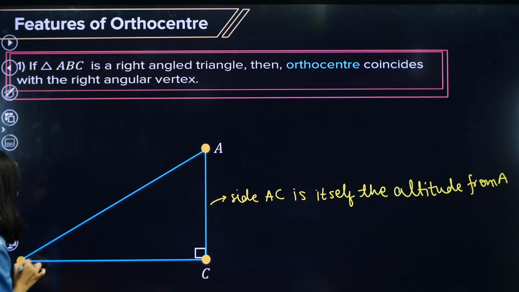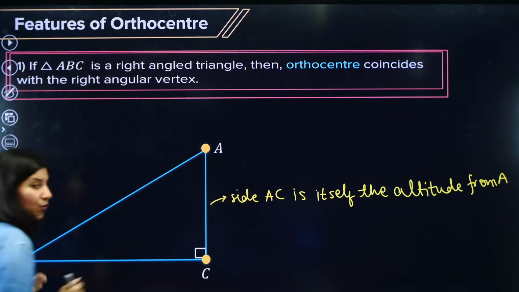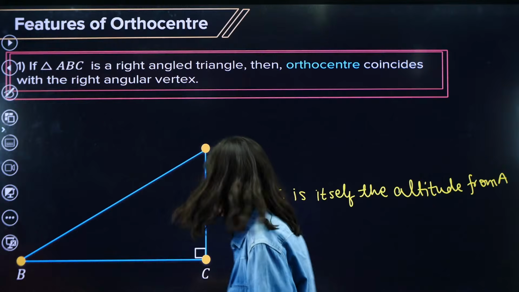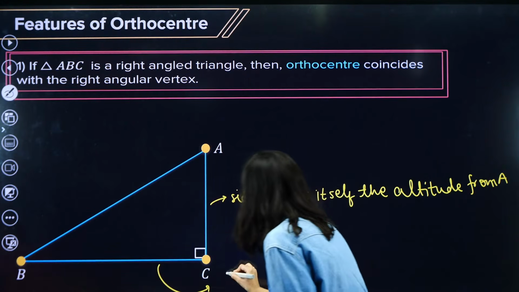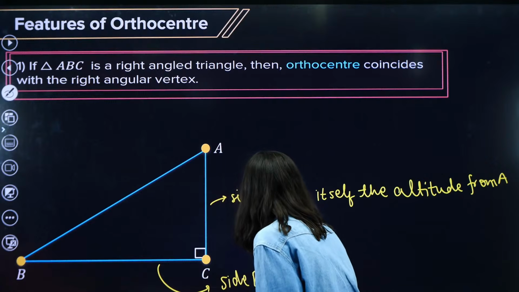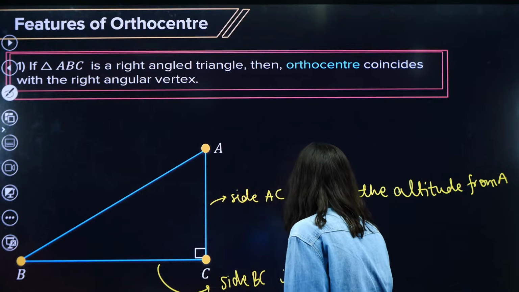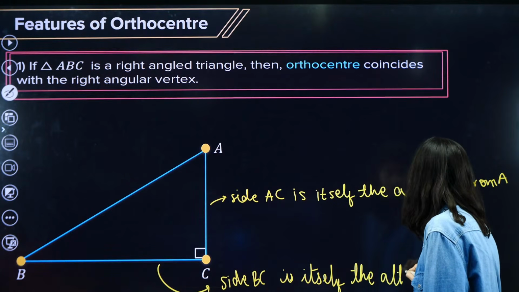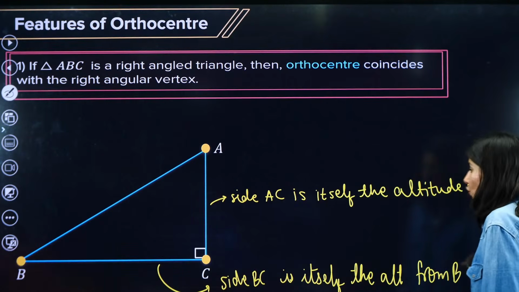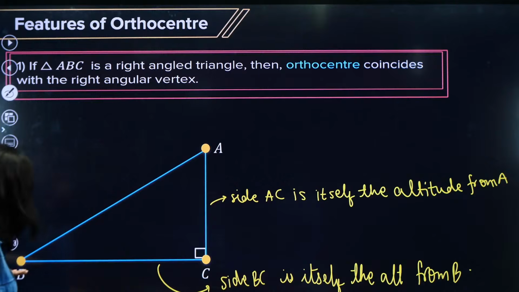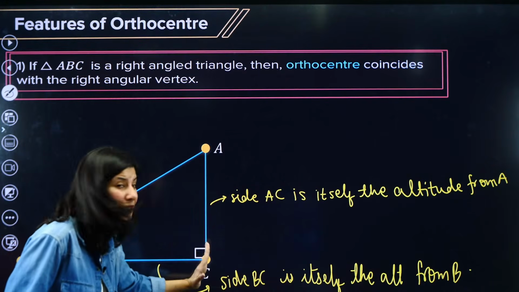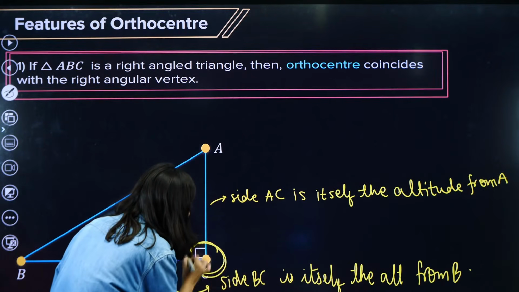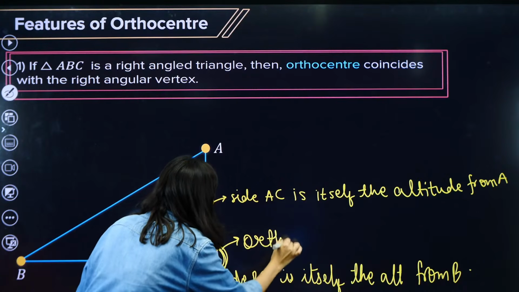If I drop it, this side BC is itself the altitude from B. So altitude number 1 is AC, altitude number 2 is BC, and their meeting point, the point of concurrency, is nothing but C, which is the orthocenter.